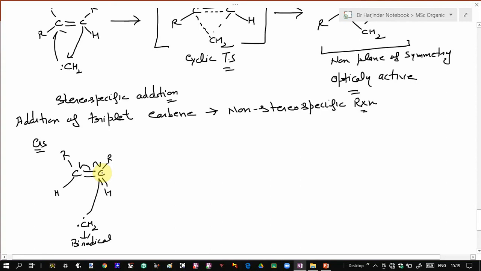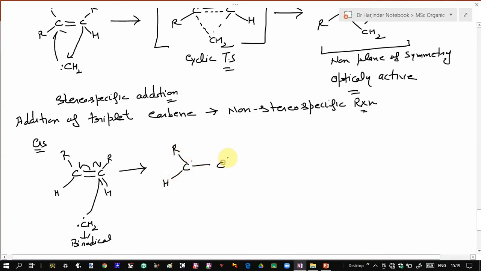So now one electron is over this carbon, one from this carbon, so they form a carbon-carbon single bond. And one electron of this double bond goes to this carbon, so it will have one electron over here. So R, hydrogen.